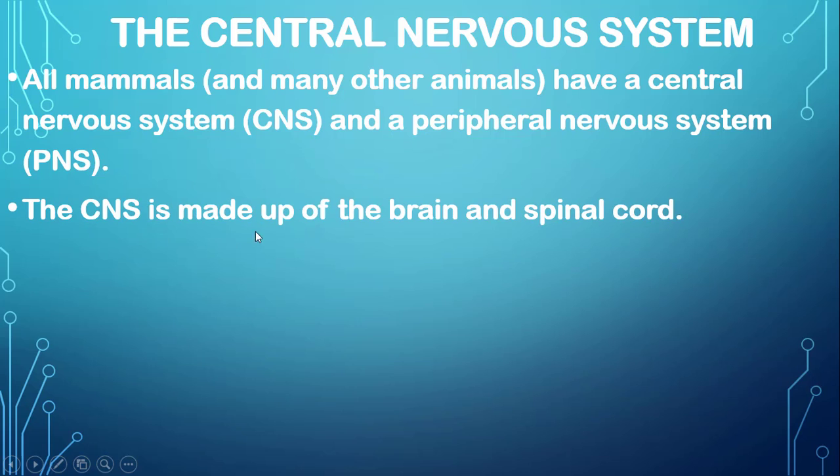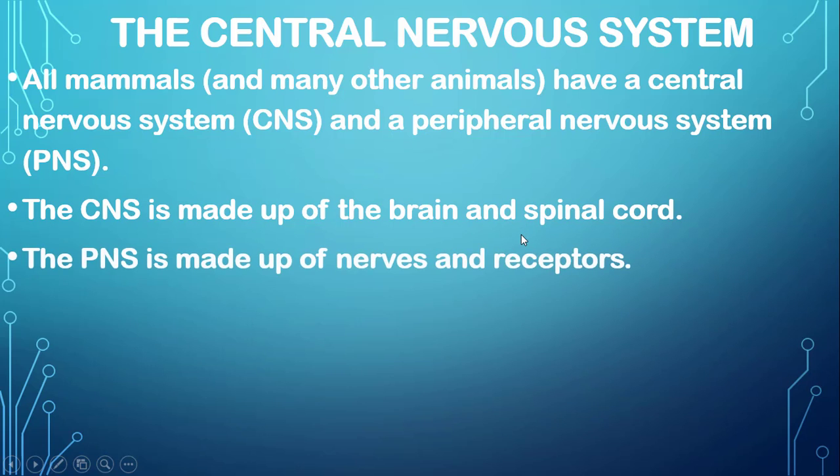This central nervous system is made up of brain and spinal cord. The peripheral nervous system is made up of nerves and receptors. Receptors are the transducers or energy transducers. They convert one form of energy to another form. For example, pain receptors convert pain into electrical impulses, okay? Or for example, pressure receptors convert pressure into electrical signals, okay?